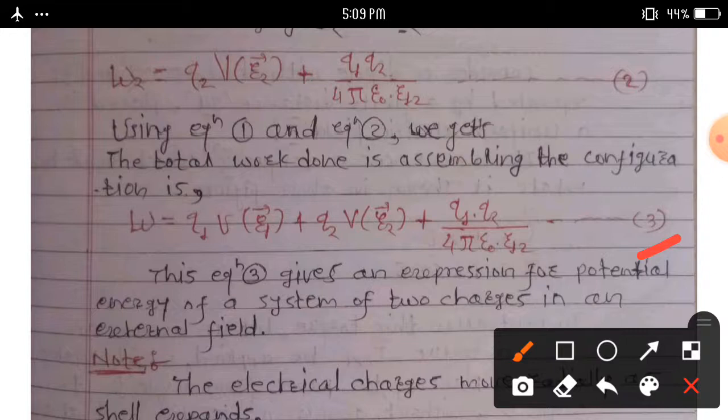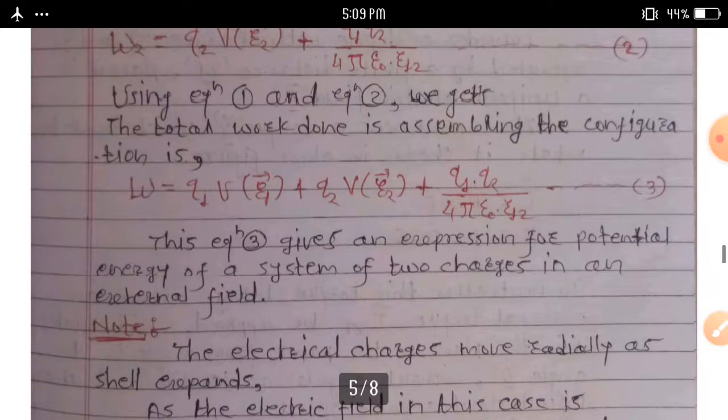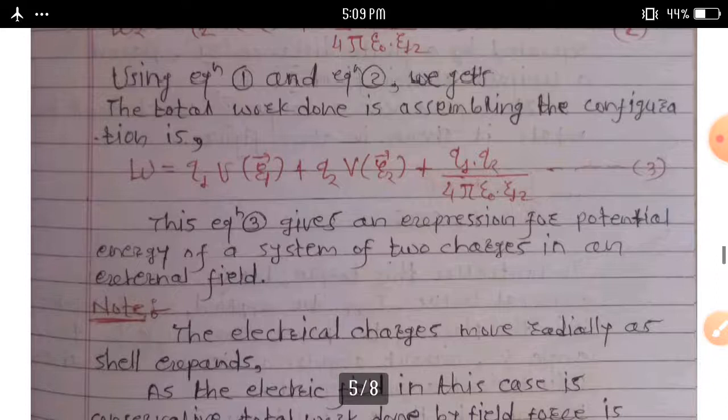Equation 3 gives an expression for the potential energy of a system of 2 point charges in an external electric field.